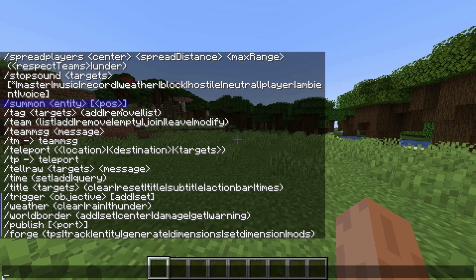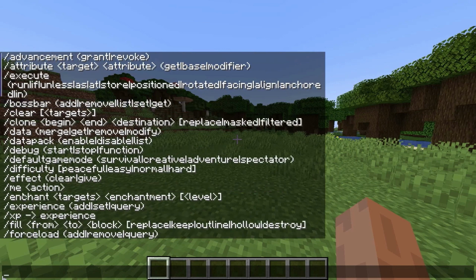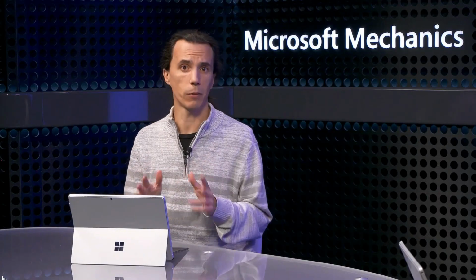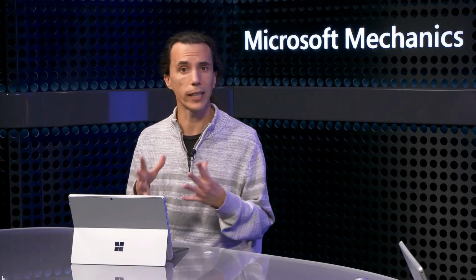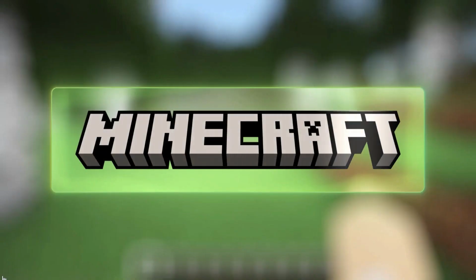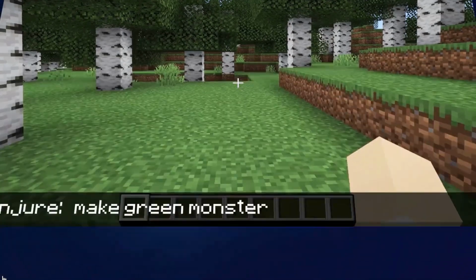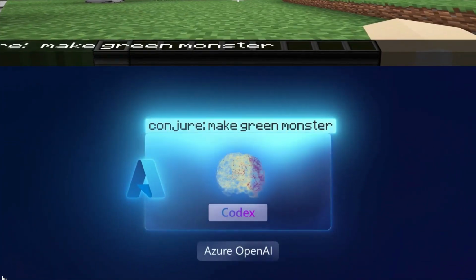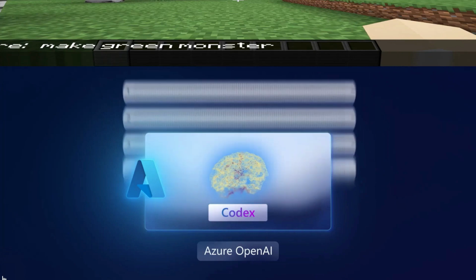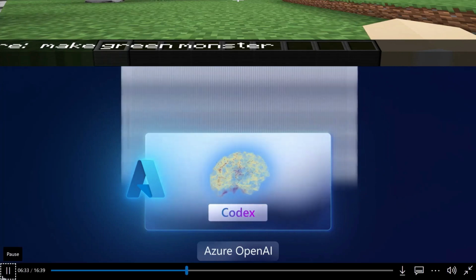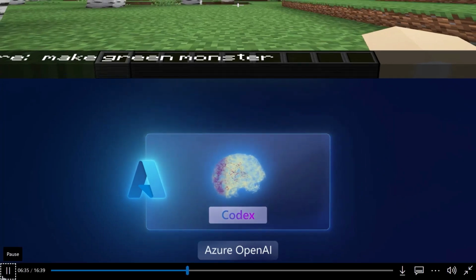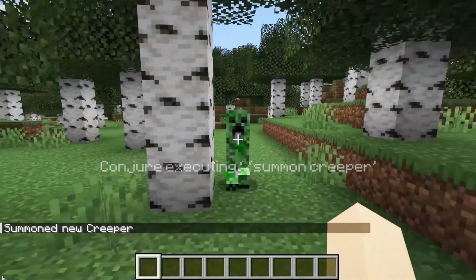One command is /summon, which is used to spawn a new entity into the world, from cows to sheep, and then /fill to build structures using blocks, and so on. The nice thing about Minecraft is that it's extensible, so you can write custom mods. What I'm going to show you is how we created a mod called Conjure, which acts as a plugin so that when you write a natural language message, it'll pass that command to the OpenAI service in Azure. This interprets the intent and finally passes back the generated command that Minecraft can natively understand.